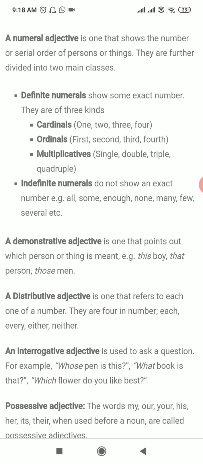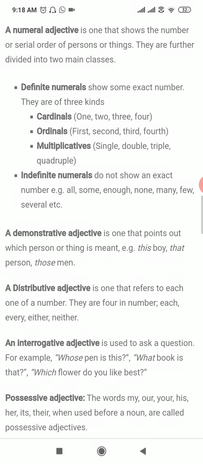Here is the numeral adjective. The fourth one is the numeral adjective, and it shows the number or the serial number of a person or thing. It is a very easy adjective. But we have to consider some definitions, like which are the cardinal numbers, which are the ordinal numbers, and multiplicative. By that we can distinguish them. The first one is the definite numerals, which show the exact number, like 1 2 3 4.